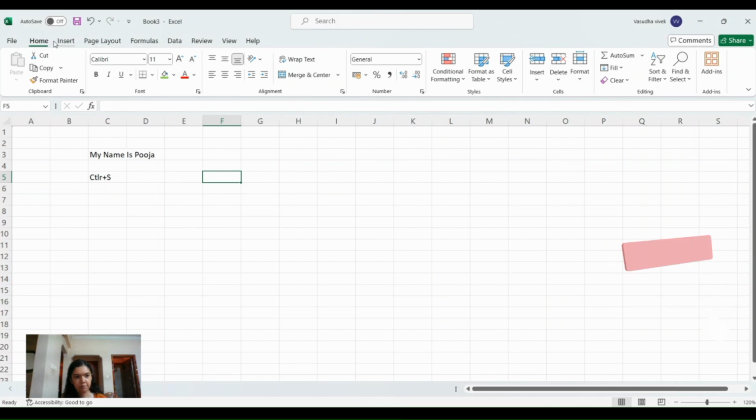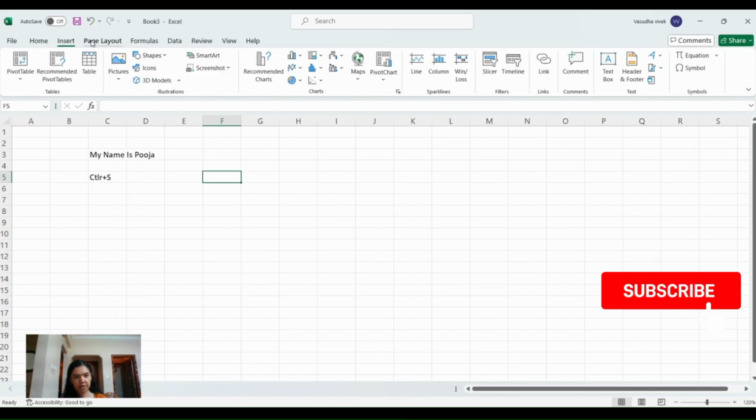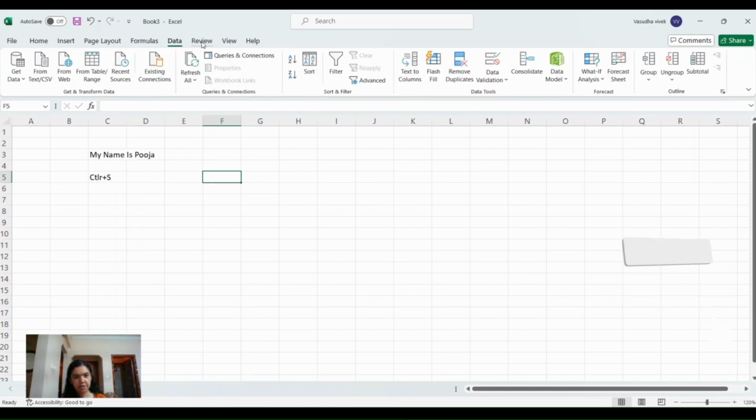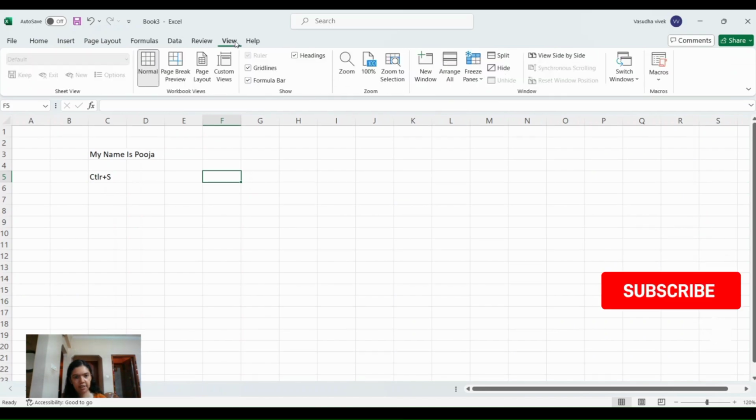And here you can see various tabs: File, Home, Insert, Page Layout, Formulas, Data, Review, View, Help. This is called the ribbon. In the coming episodes, we will be seeing each of these tabs in detail.